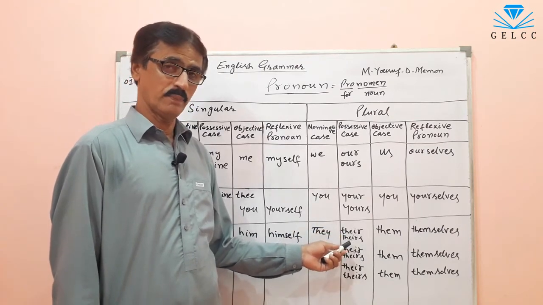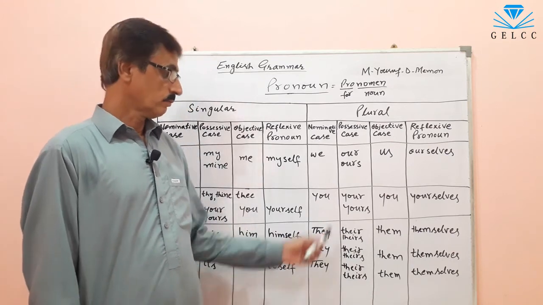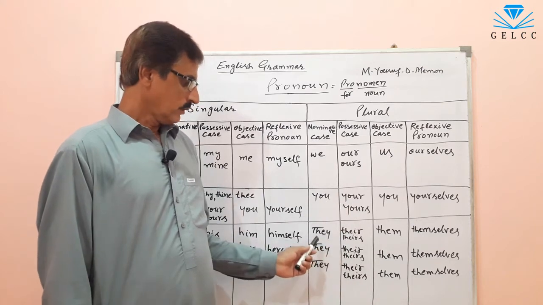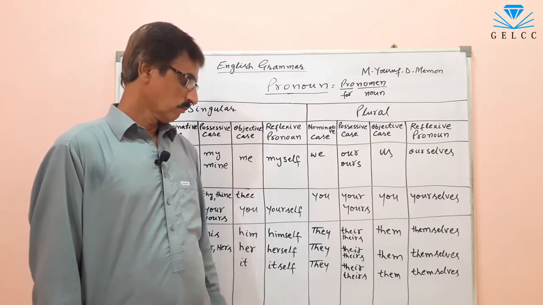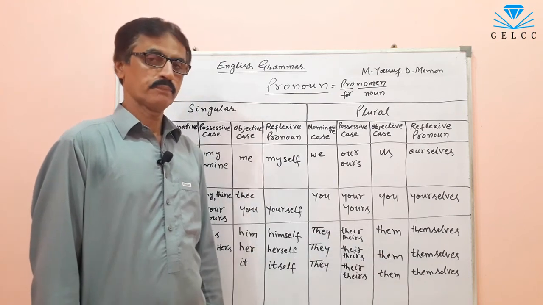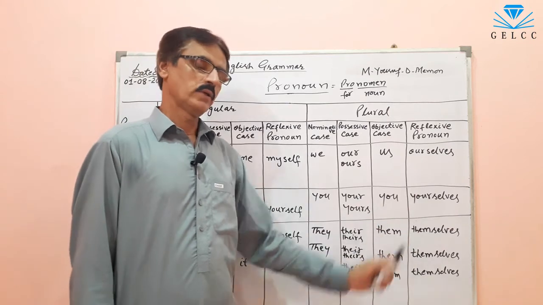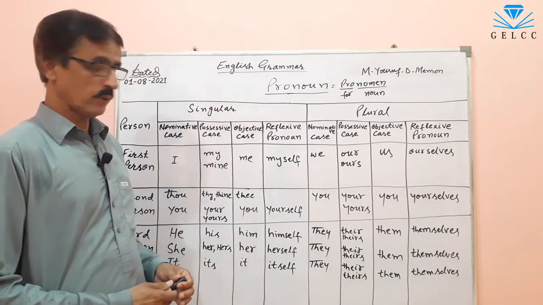Theirs is a possessive pronoun and their is a possessive adjective. Both are possessive, so both are in possessive case. The object of they is them. And the reflexive pronoun of they is themselves. All these are the pronouns.